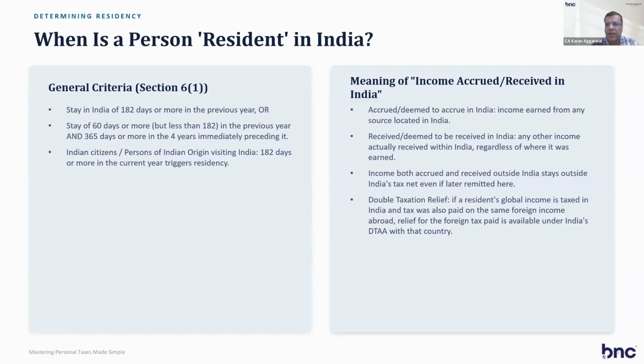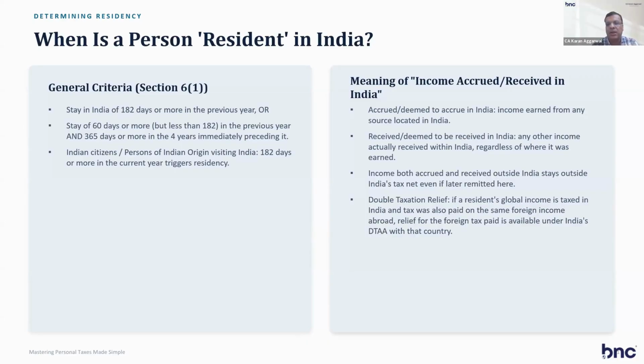Received or deemed to be received in India: any other income actually received in India, regardless of where it is earned, is also taxable by India. Income both accrued and received outside India stays outside India, not taxed even if it is remitted later. So income accrued outside India, but received after remittance, is not taxable in India.